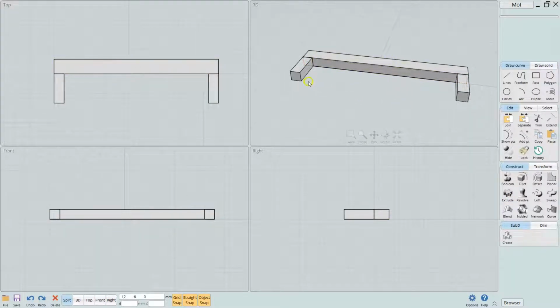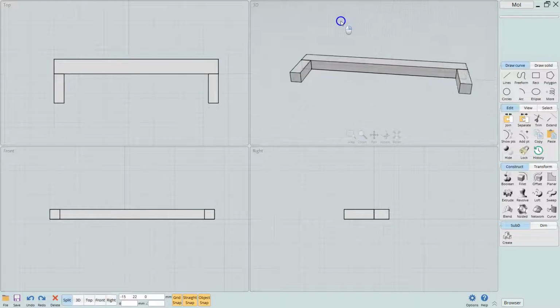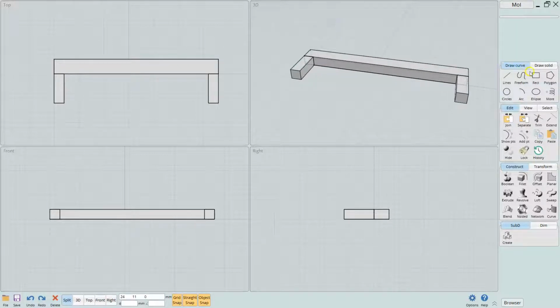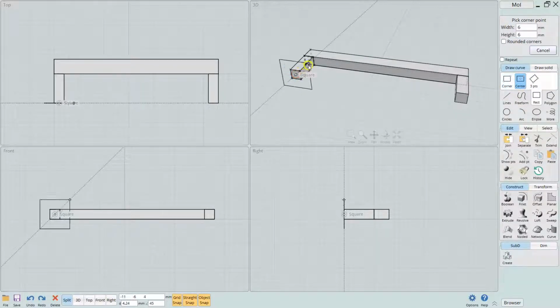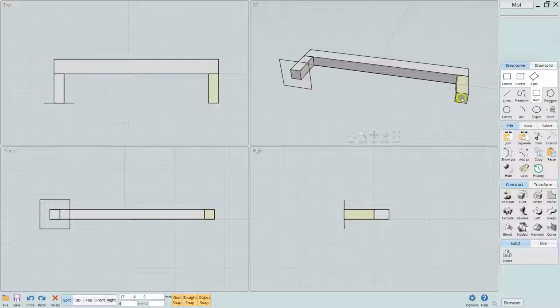Okay. So then what we need to do is create a base here, put some screws on these. So we'll get our rectangle tool. Then we're going to come over here and choose this from center. Then we're going to click there in the center, and we're going to drag a base out. Let's just do 6. And then we'll put one over here.